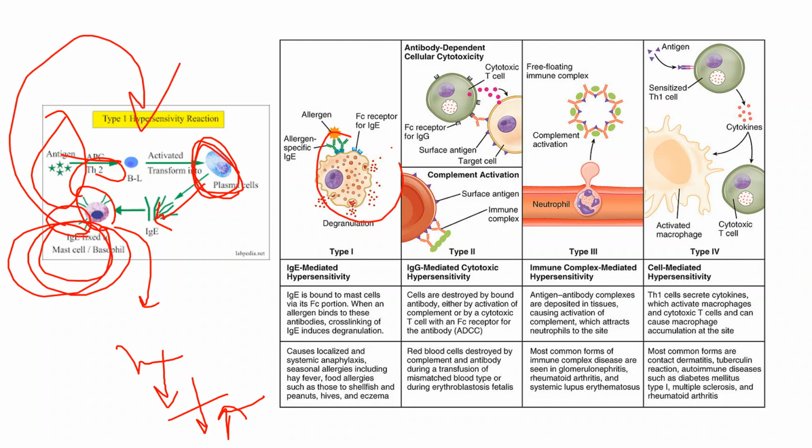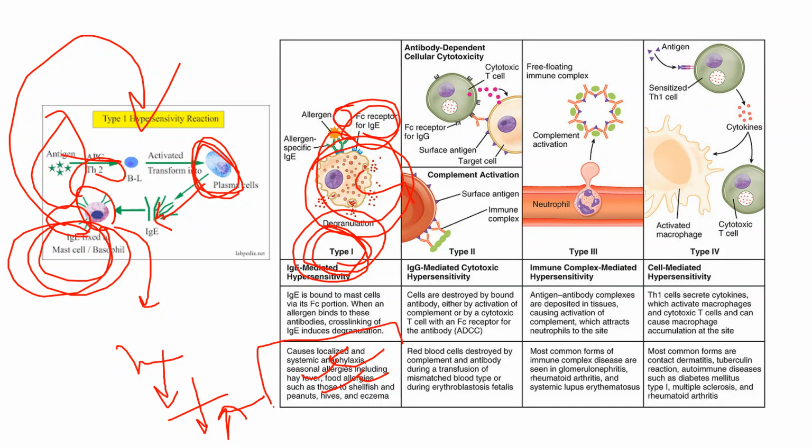Here we can see how it acts. The allergen binds to the allergen-specific IgE, which sits on the Fc receptor for IgE, and there is massive degranulation, which causes the allergy. Mostly type 1 hypersensitivity causes systemic anaphylaxis. Also there is seasonal allergy if there is any pollen, or some people have food allergies, right? Seasonal allergies like hay fever, food allergies, and shellfish or peanut allergies all come under type 1 hypersensitivity, which is caused by IgE.